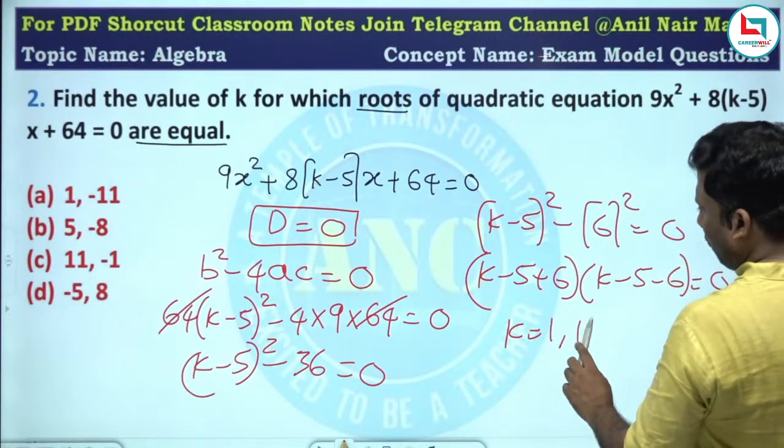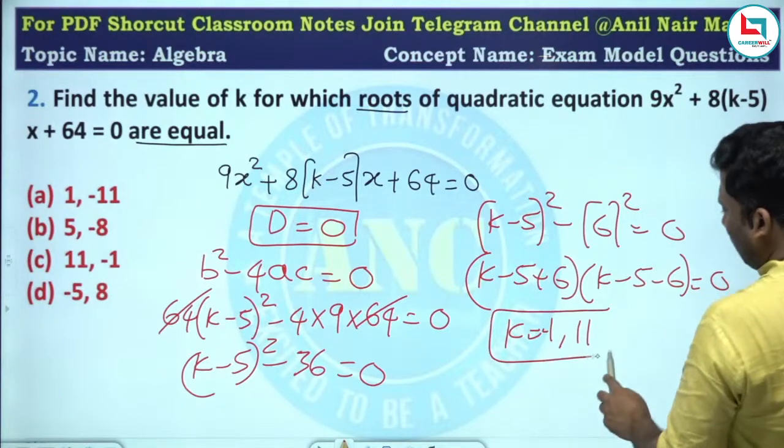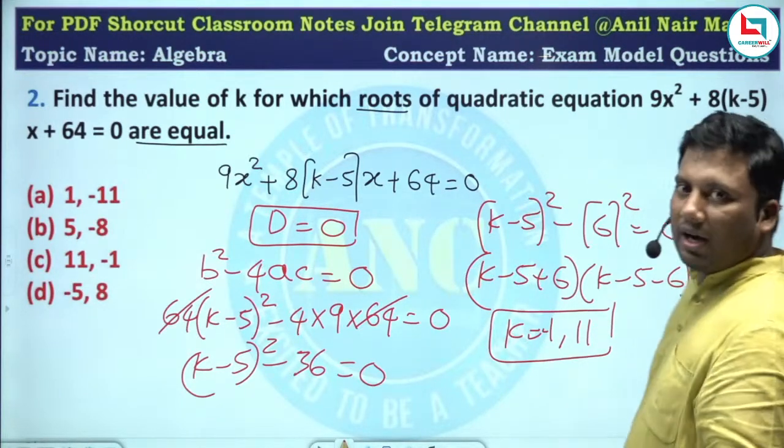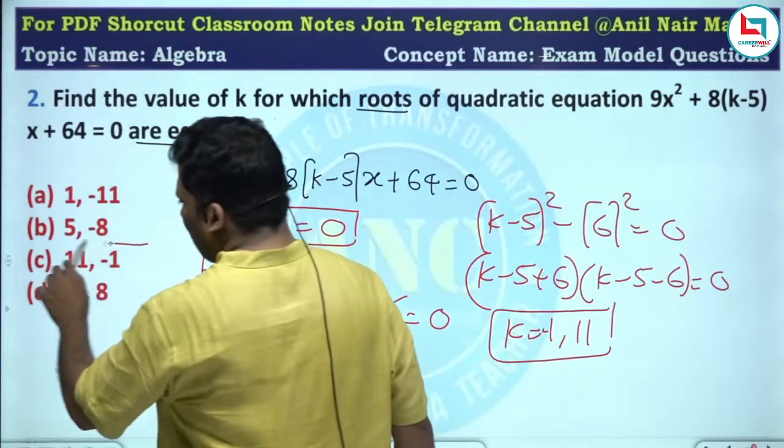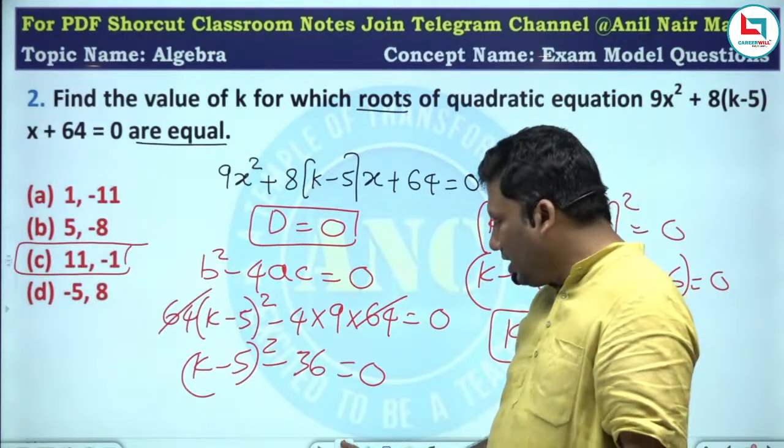K equivalent to 1 and 6 minus 5, so these are minus 1 and 11. Answer for the second question is option C.